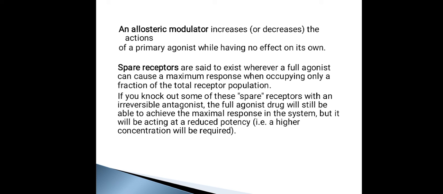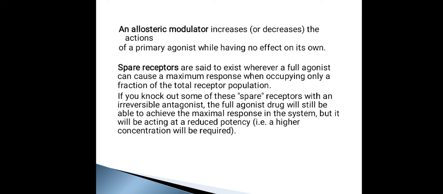Though the agonist is not able to replace the antagonist fully, with whatever fewer receptors the agonist has bound to, it can still show a maximum response. If that is the case, then we have to understand that spare receptors exist in that condition. That is what is explained here.